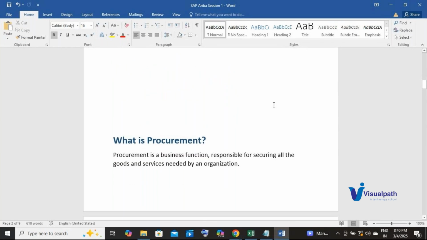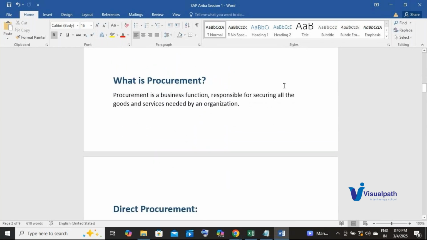So let's understand what is procurement. Just read out this statement here, then we'll understand more about procurement. Procurement is a business function responsible for securing all the goods and services needed by any organization. So as the statement says, procurement is responsible for securing the goods or services by any organization.